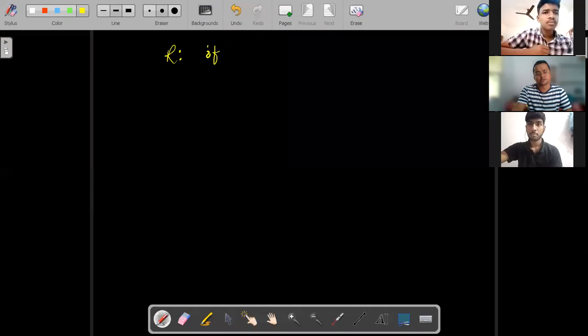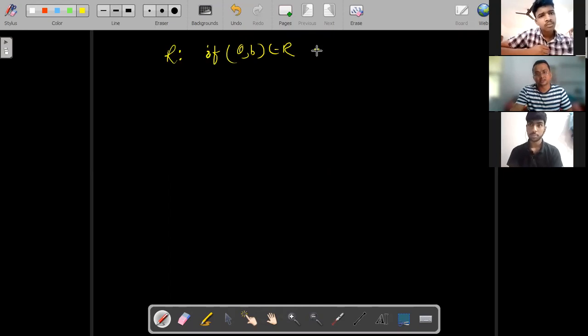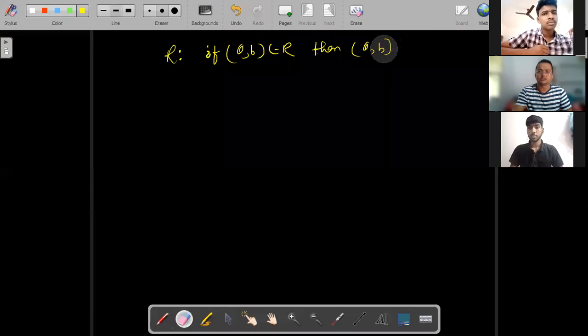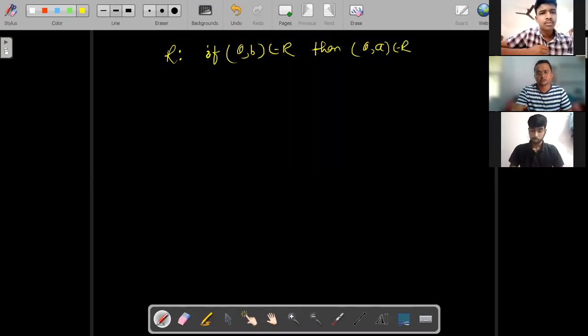If A comma B is an element of R, then we can say that A comma A is an element of R. This is nothing but a reflexive relation. Understood?